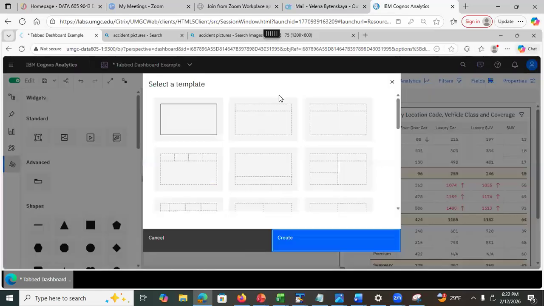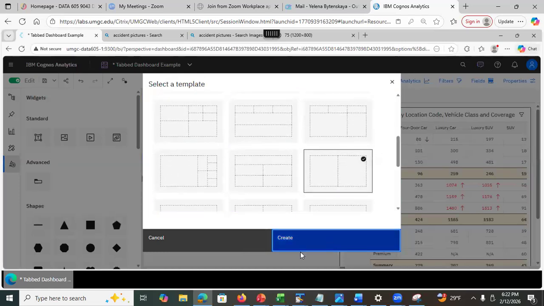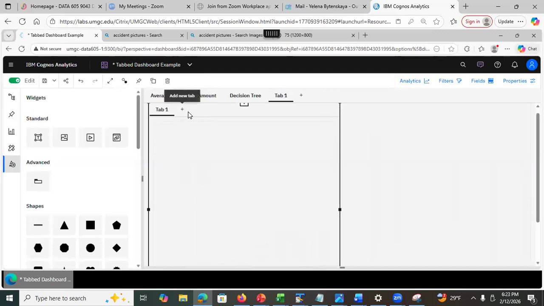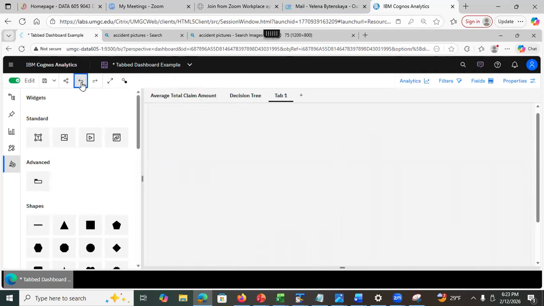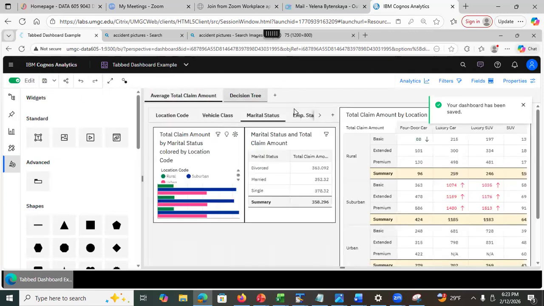So if I was going to do it from scratch, see this? I can select the template, create, and this is how you would do it. You would drag and drop, and then you keep adding the tabs. That's how you would do it. But I'm going to undo this change now because I don't want this to be part of this example, okay? But I showed you how to do it. Go a little bit beyond. And I did some testing.